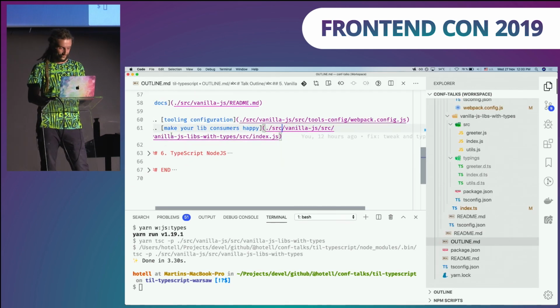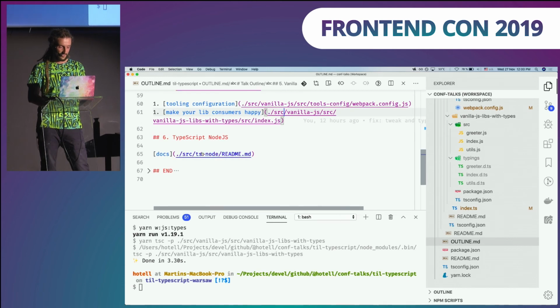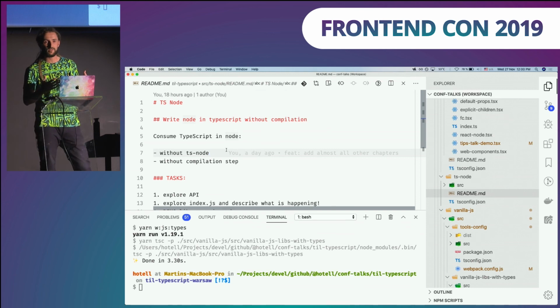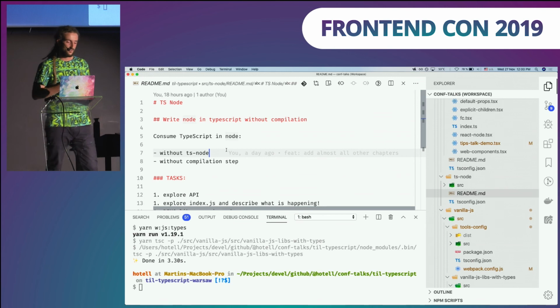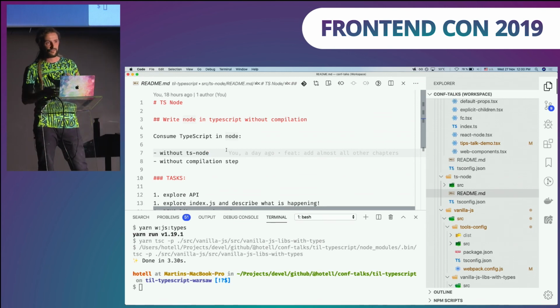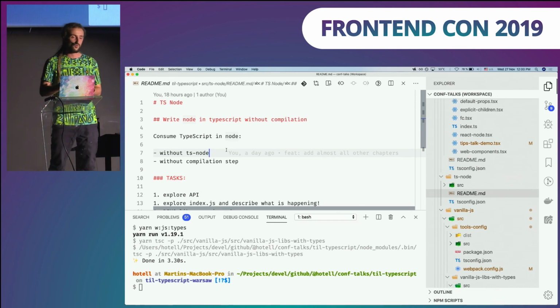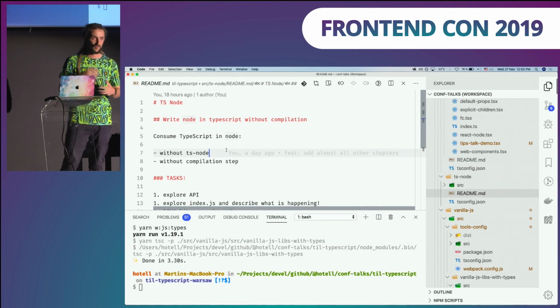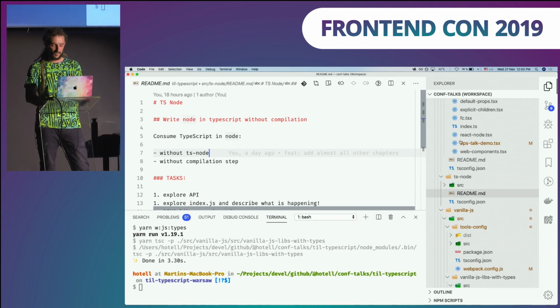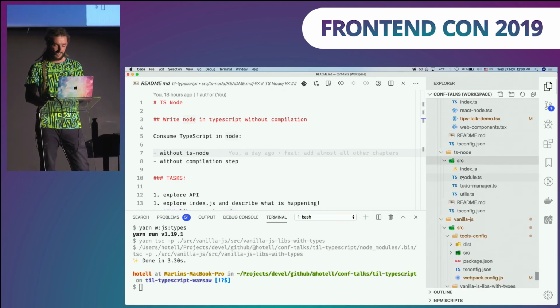Last thing, TypeScript, JS and Node.js. So who is writing backends in Node.js in the room? Okay, 30%. So at work, we are writing a lot of scripts and helper libraries in Node as well, but we want to write it in TypeScript. So until now, we used ts-node, which basically compiles down the TypeScript and executes it, but it feels very dirty to me. So there is a much better way that we started using this year, and I will show you.